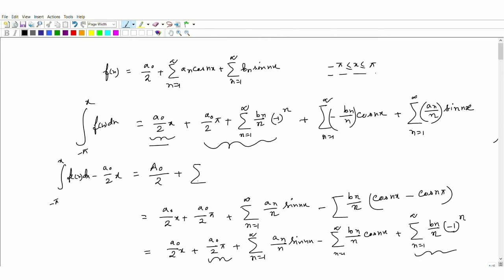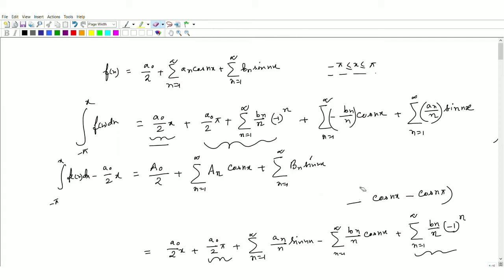So summation n from 1 to infinity, a_n cos nx plus summation b_n sin nx. Now we have obtained some new relations for these coefficients. What is the value of a naught?